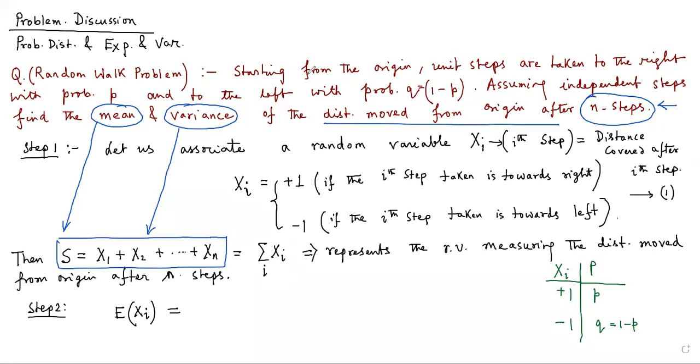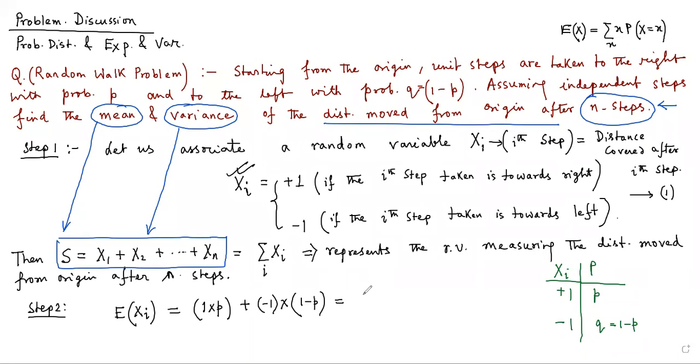By now you already know that this can be done. The expectation formula, as you can recall, is given by this: expectation of x is equal to the summation over x into the probability of x equal to small x, for a discrete random variable. And obviously this variable is discrete because it has only two values, +1 and -1. So we can apply this formula, and by the rule we can write it as 1 into small p plus -1 into 1 minus small p, or you can write q, whatever.